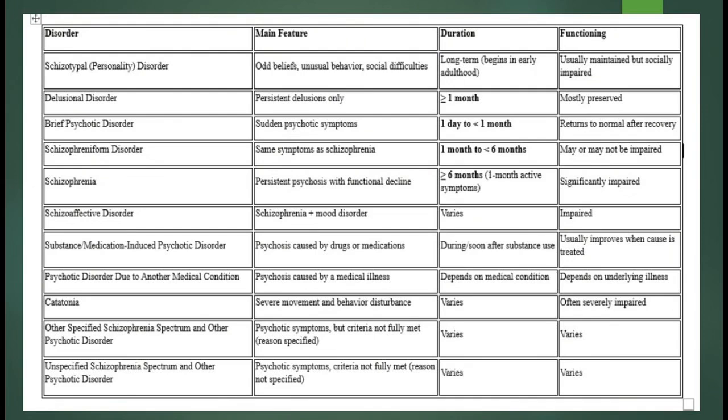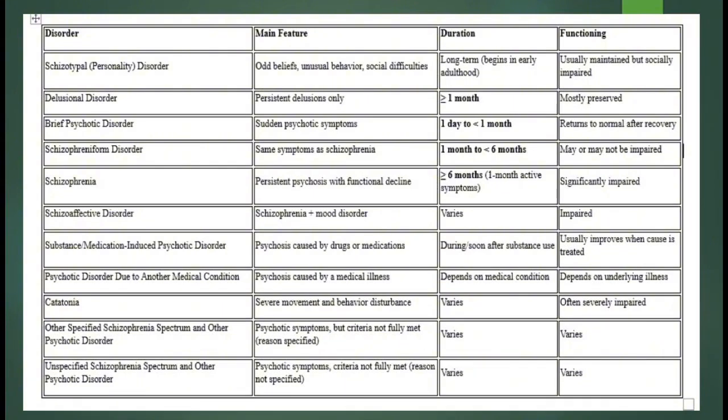Schizophreniform disorder has the same symptoms as schizophrenia, but lasts between 1 and 6 months. Some people recover completely, while others later develop schizophrenia. Schizophrenia lasts at least 6 months, including 1 month of active psychotic symptoms, and significantly affects work, relationships, education, or self-care. Schizoaffective disorder combines schizophrenia symptoms with major depression or bipolar disorder. There must also be at least 2 weeks of psychotic symptoms without mood symptoms.